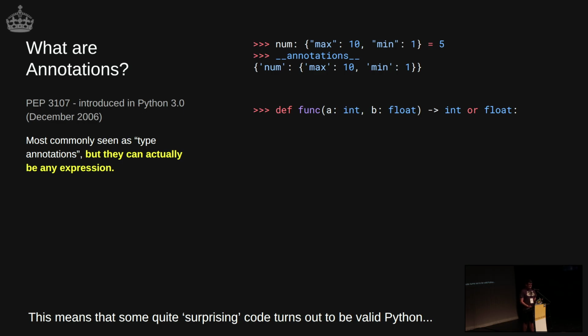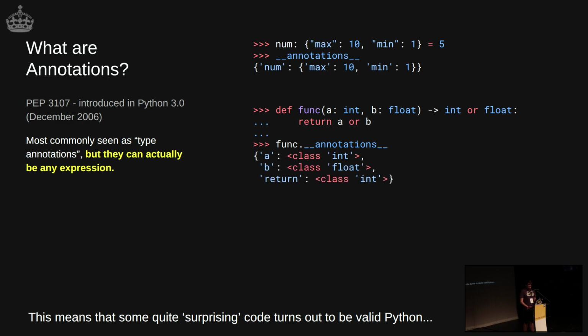But you can write a function here where you start to get very confused, but obviously, that int or float is perfectly valid Python, because the or operator just returns the first truthy value it finds, or false. So a type, yeah, that's truthy. So we've got that. Same here, yeah. We get the annotation. We get the return value for it as well, and we can even call the function and it works. But yeah, don't do that either.